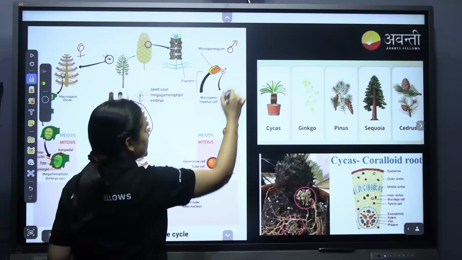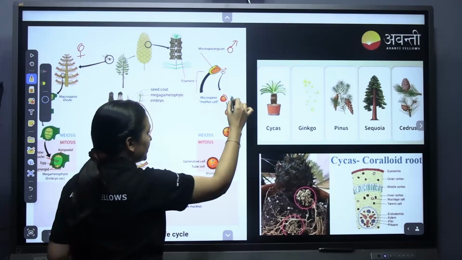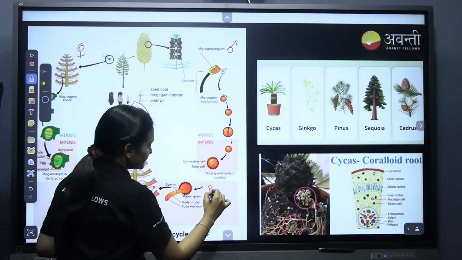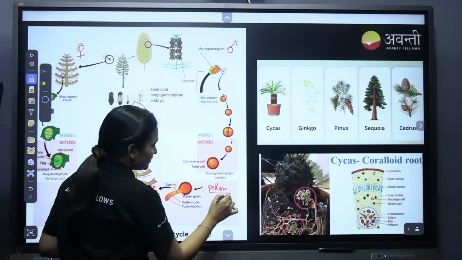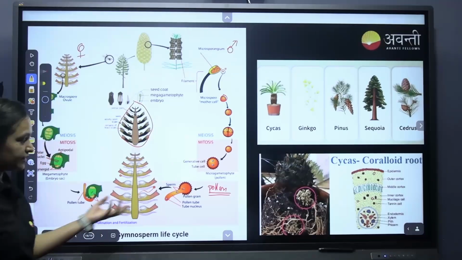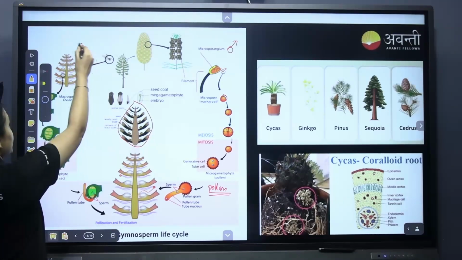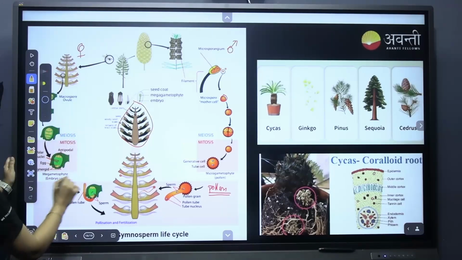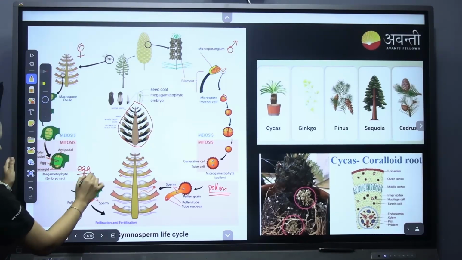From the microsporangium, the microspore mother cell will undergo meiosis to form pollen, same as in the angiosperm, and the megaspore mother cell will undergo meiosis to form the egg.